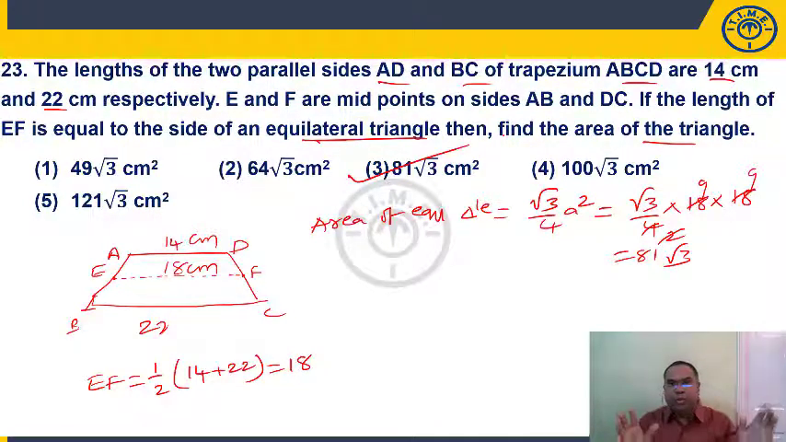So if you join the midpoints of the two non-parallel sides of a trapezium, the length EF must be equal to half of the sum of the lengths of the two parallel sides. So EF is 18. From this we get the side of the equilateral triangle is 18. We know the area of an equilateral triangle is root 3 by 4 A squared. So from there, substitute, and we'll get the answer.